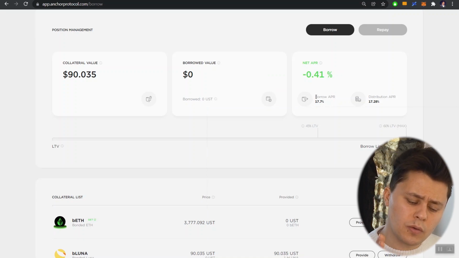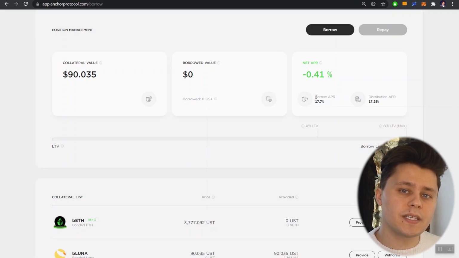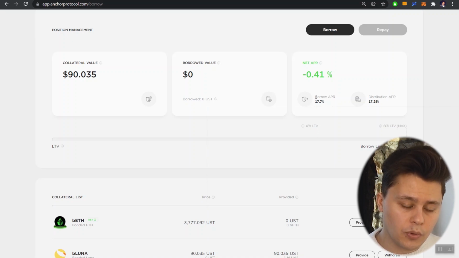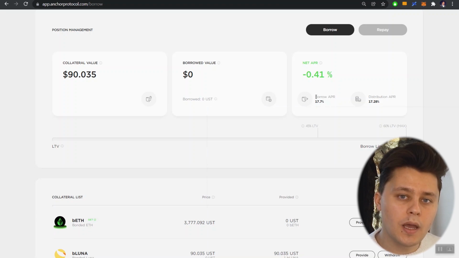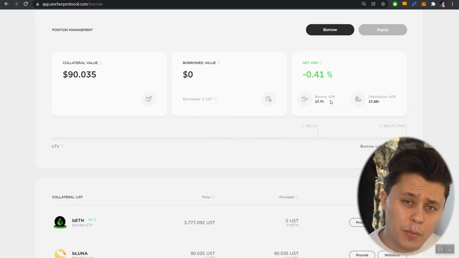Now we also see the distribution APR. So what does that mean? Well, Anchor does incentivize people to borrow through their platform by handing you their native token known as ANC. The math they're running here is basically saying that if you borrow through us, sure, you'll end up paying a 17.7% APR on the amount of money that you borrowed.